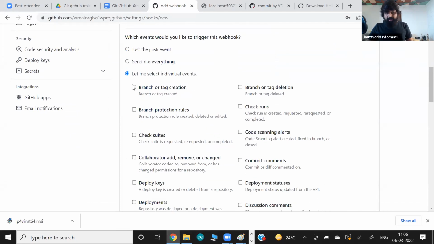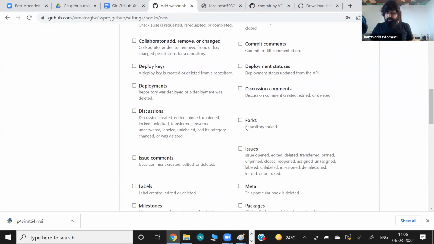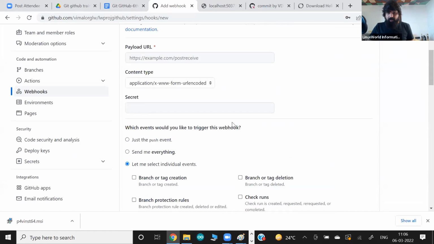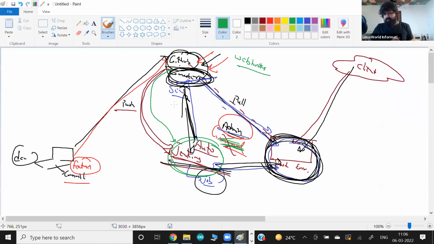Somebody created a new branch, somebody did a check run, deleted a branch, commit comments, or somebody forked. Okay, so if somebody forks my project, I will come to Jenkins and say, Jenkins, do something. Depending on what you want to do after this, that will be your plan that you can tell Jenkins, or this kind of tool, and they will do it for you.